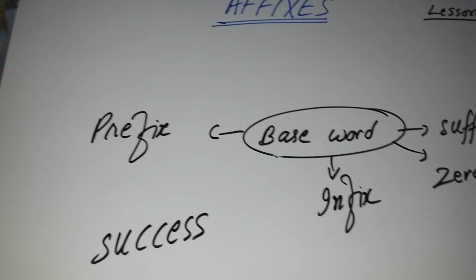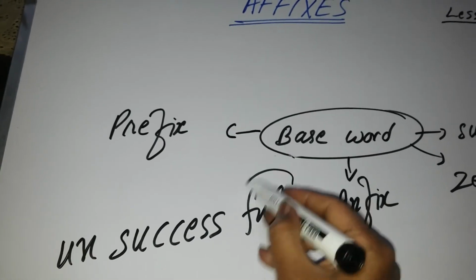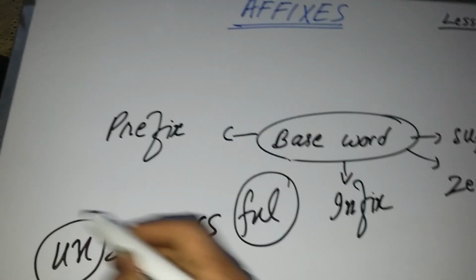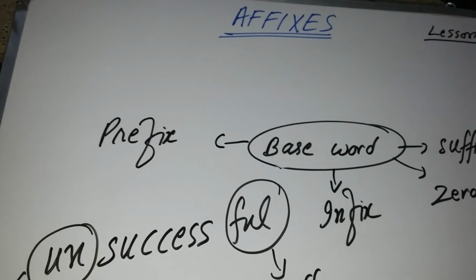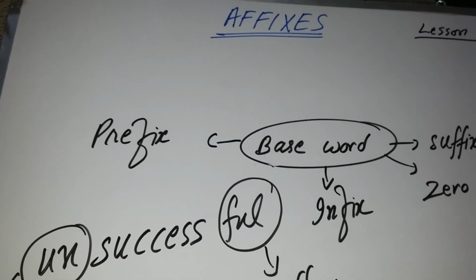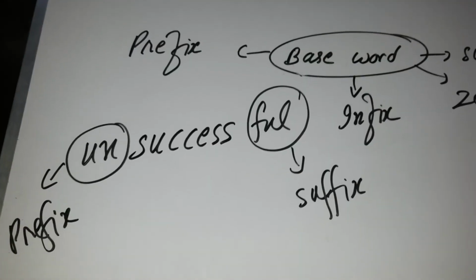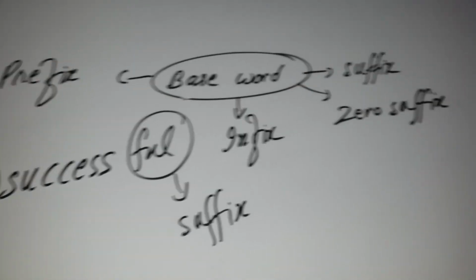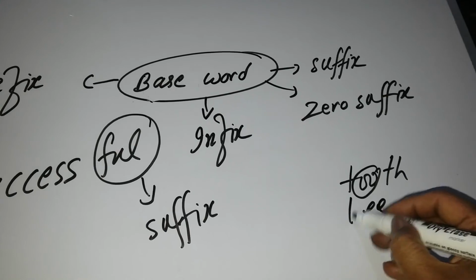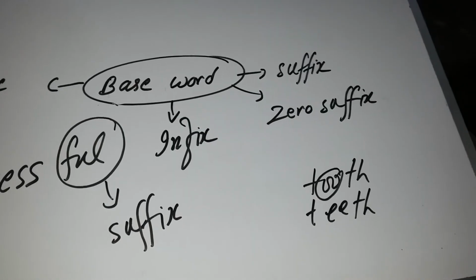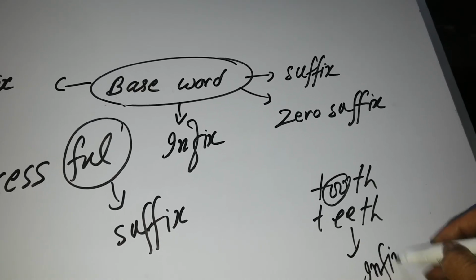Success: if I put un over here and full over here, this will be called suffix, and this will be called prefix. And the word will be converted into unsuccessful. Similarly, if I write tooth and I replace this oo with ee, the word will be converted into teeth, and this will be called infix.